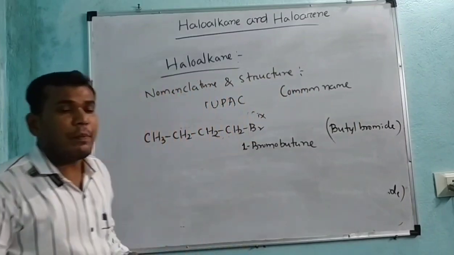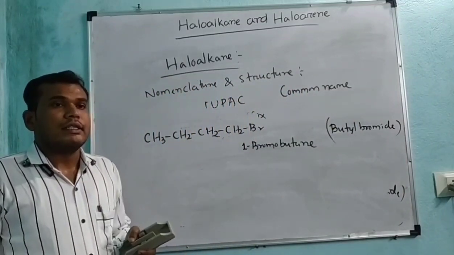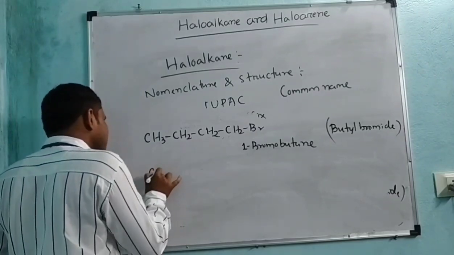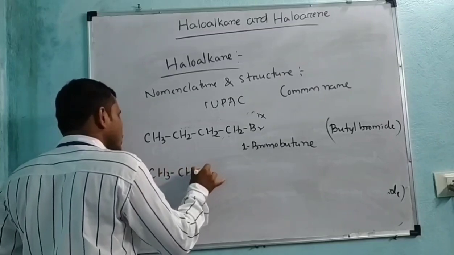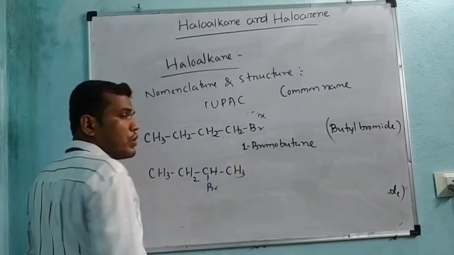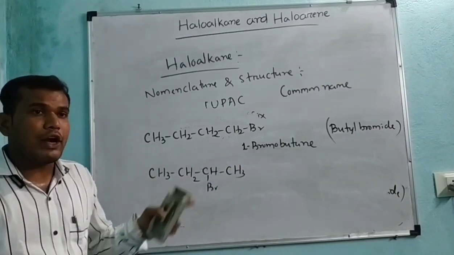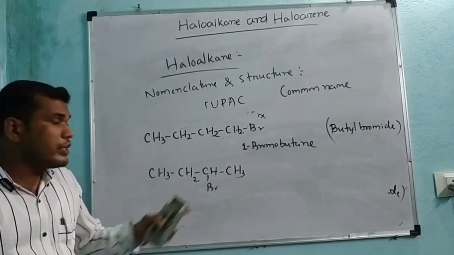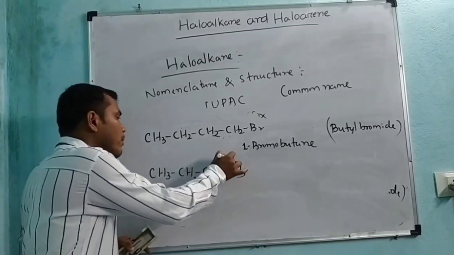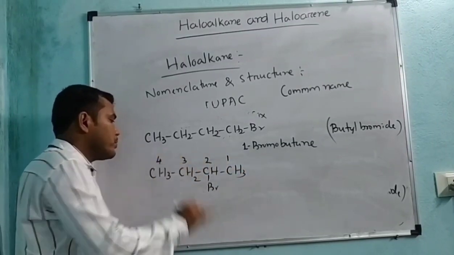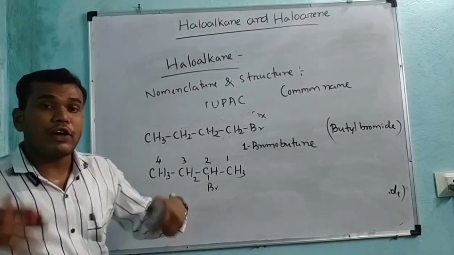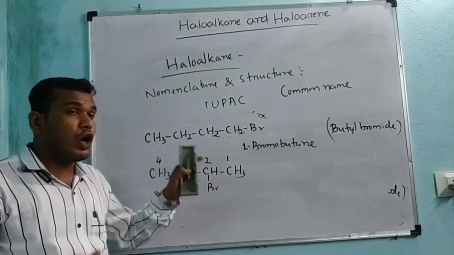But if we change the position of Br, then the nomenclature changes. Let us take CH3, CH2, CHBr and CH3. What is the IUPAC name and common name of this compound? For the IUPAC name, the numbering is from right to left, because the numbering can be done in such a manner that the substituent gets the lowest position.